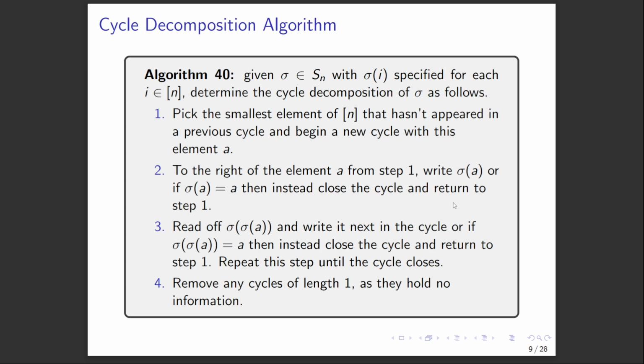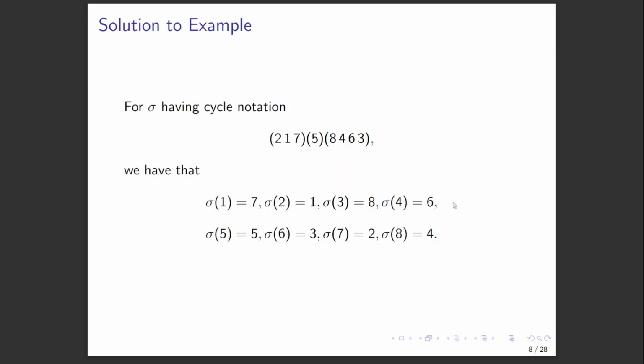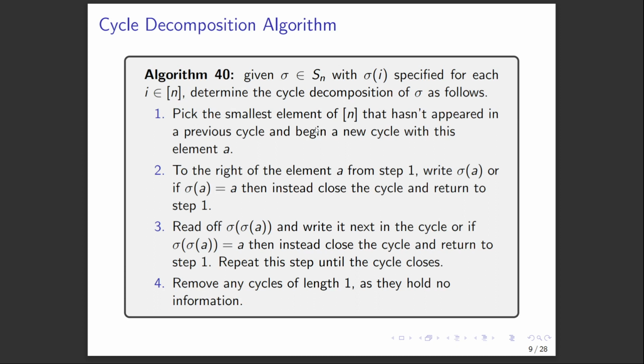And what we want to do afterwards is remove any cycles of length 1, since those really hold no information. If you think about it here, we could just leave out the 5 because if a number doesn't appear here, it just means it's fixed. So this is a convenience of notation.